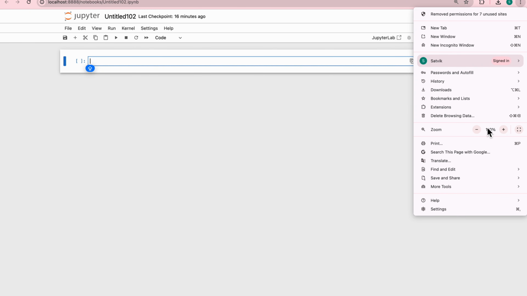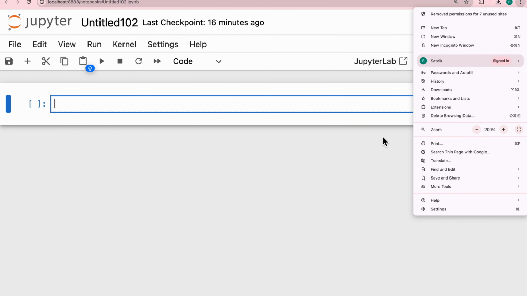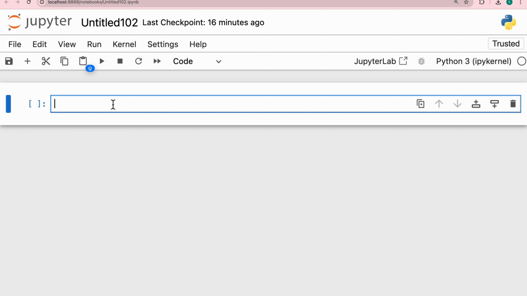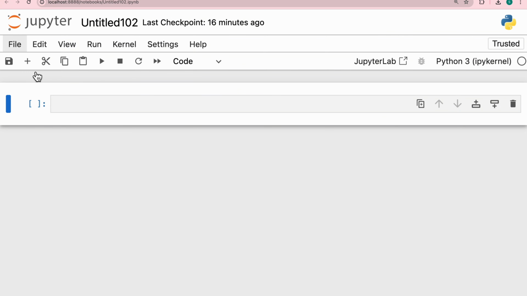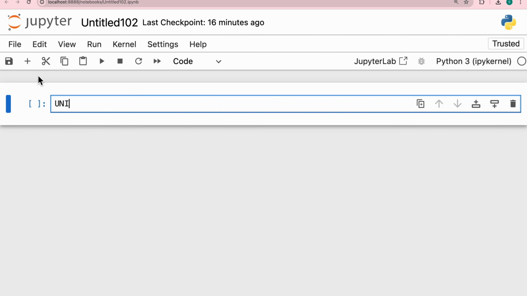Let me zoom in a little bit so that you guys can understand. Okay, so let me create a universe. First of all, let's create a universe list. So universe is equal to 1, 2, 3, 4, 5, 6, 7, 8, 9, 10, 11, 12, 13, 14, 15. Let me have numbers till 15.